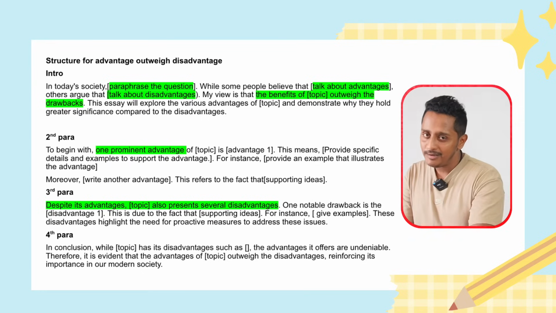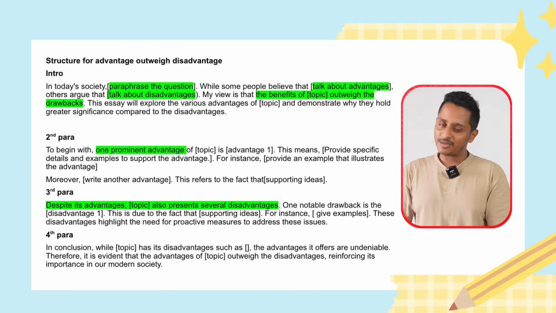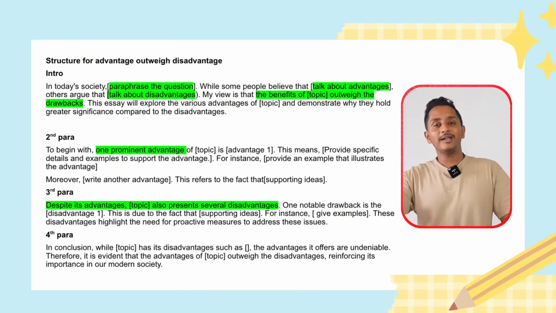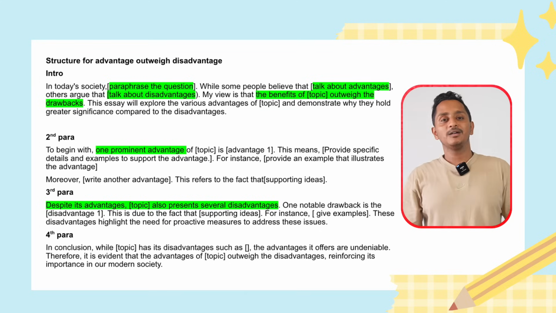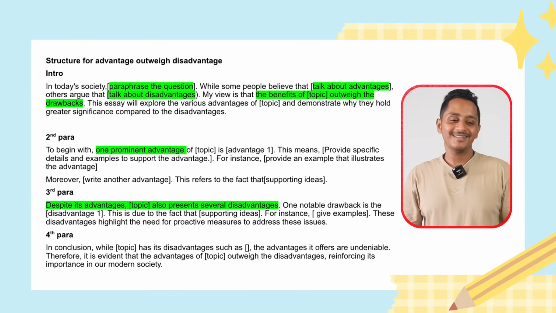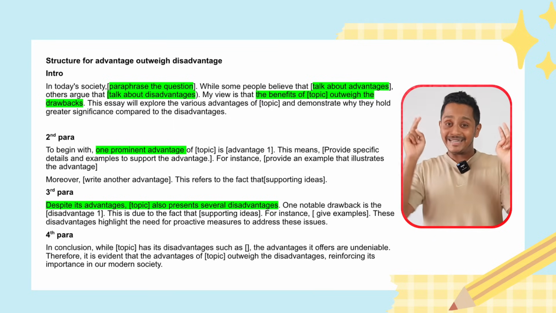I have a sample. Very shortly we will check the sample so that you could relate to the structure. Second paragraph, to begin with, one prominent advantage. You have to write the word advantage. Here if you write an agree disagree structure, then the marks will go down. This is what I have observed.